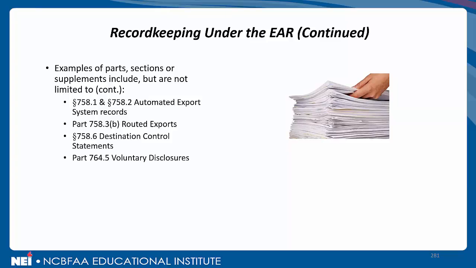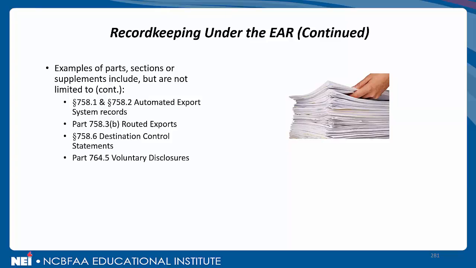Part 758.3(b), routed exports. Good thing we gave a detailed explanation on what they are. We have to keep records of routed exports. Second to the last sub-bullet point, 758.6, destination control statements. Another topic that we discussed in detail. So all of these things are coming full circle within the context of record keeping.